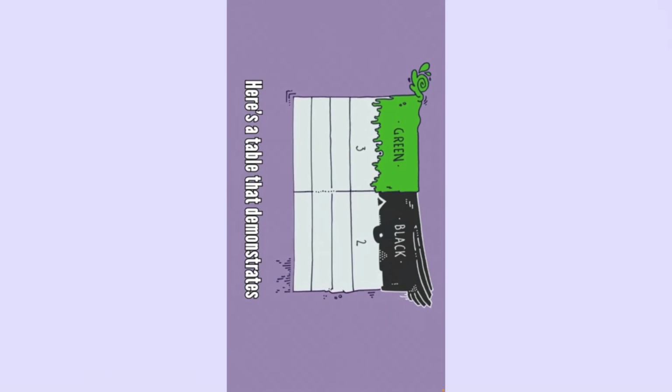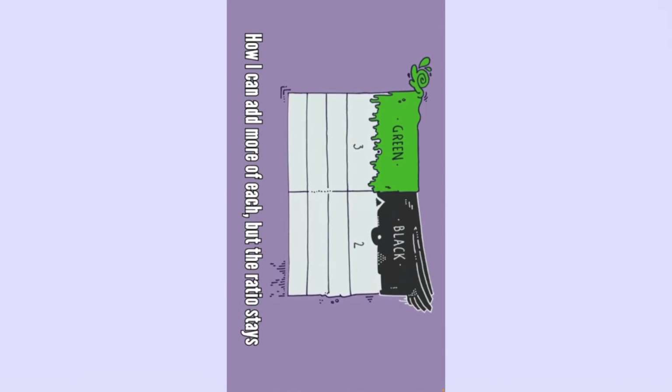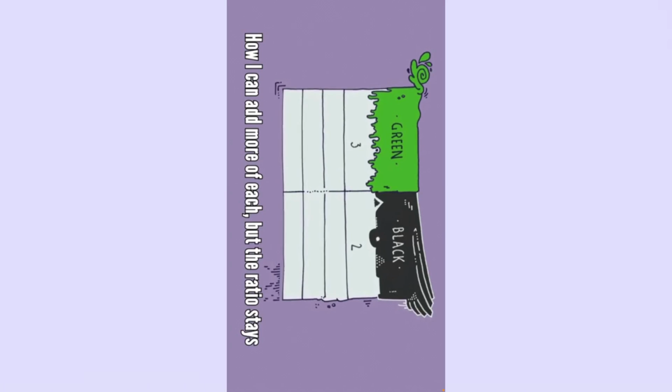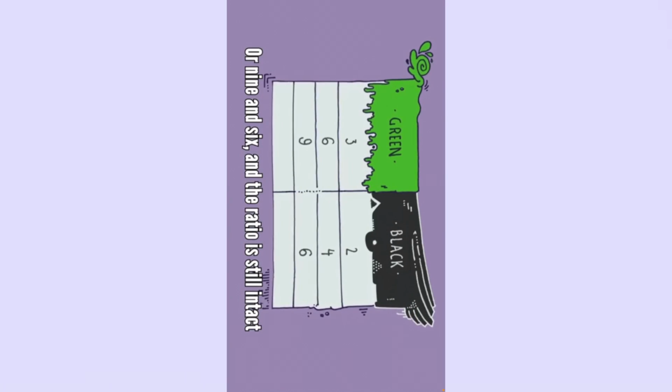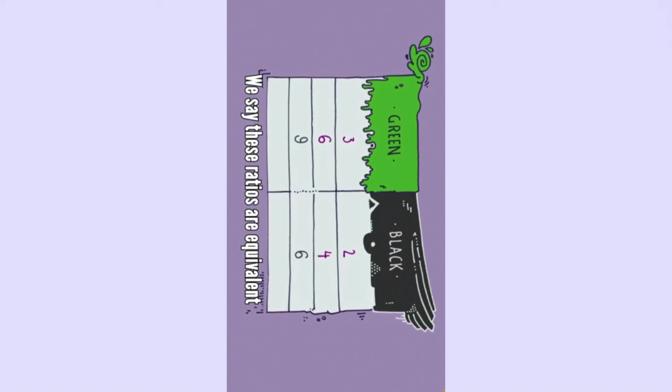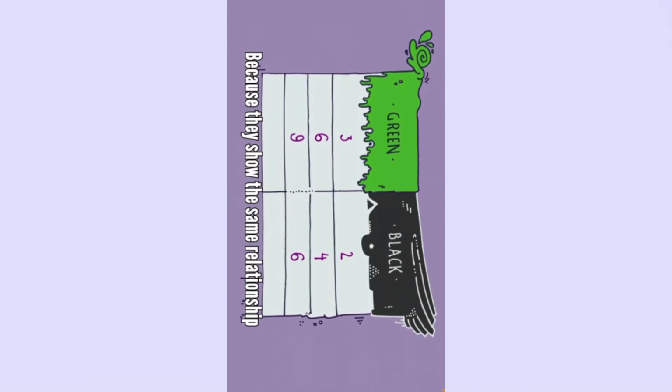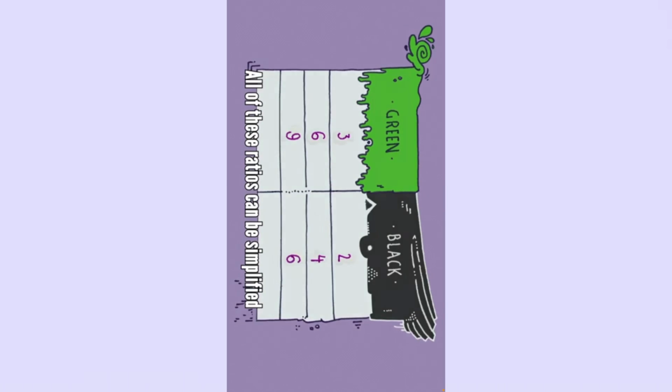Here's a table that demonstrates how I could add more of each, but the ratio stays. I could use 6 pints of green and 4 black. A 9 and 6 and the ratio is still intact. We say these ratios are equivalent because they show the same relationship. All of these ratios can be simplified. All of them are 3 to 2 if you just divide by the greatest common factor. You'll see they're equivalent. 9 to 6 is the same as 3 to 2.